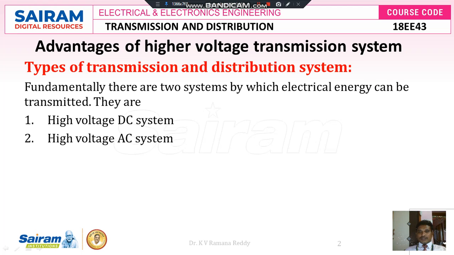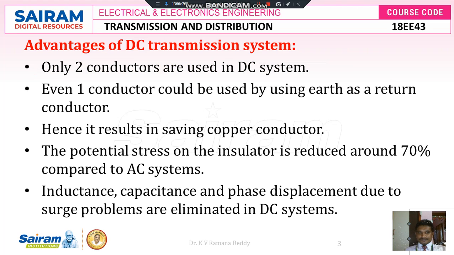Advantages of higher voltage transmission system. There are various types of transmission distribution system. Fundamentally, there are two systems by which electrical energy can be transmitted. They are high voltage DC system and high voltage AC system. So now we are going to discuss advantages of DC transmission system.